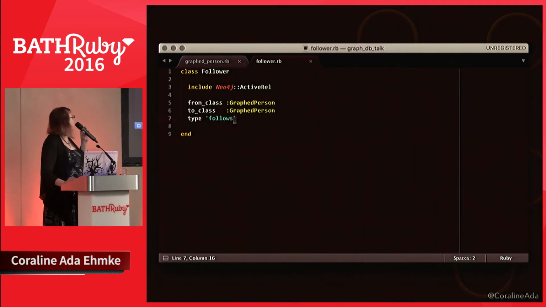In terms of our edge, we're including Neo4j::ActiveRel. I hate the fact that it's ActiveRel instead of ActiveRelation. I think abbreviations in code are of the devil. But we mark the from class GraphedPerson, to class GraphedPerson, and the type or the label for the relationship is follows. You could add metadata properties here too if you wanted to.